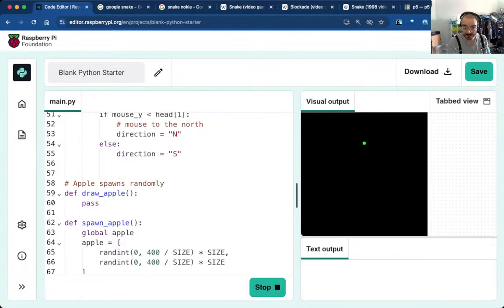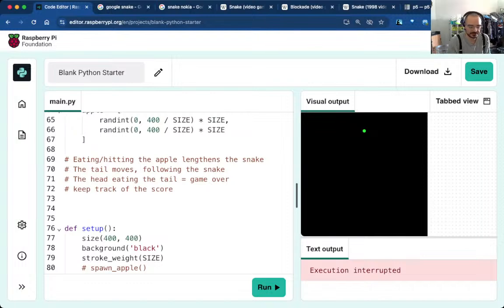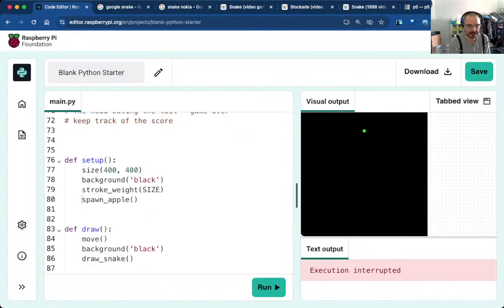Okay, no apple. That's because I don't have a draw apple, obviously, right? Let's just have a spawn apple uncommented. There's going to need to be a draw snake. I have a draw snake, no draw apple.